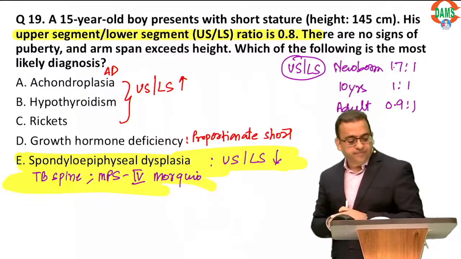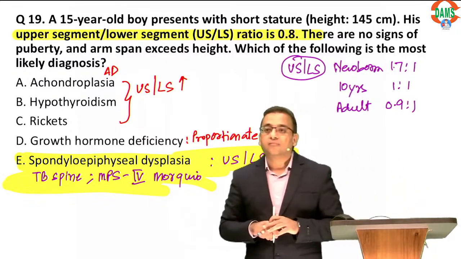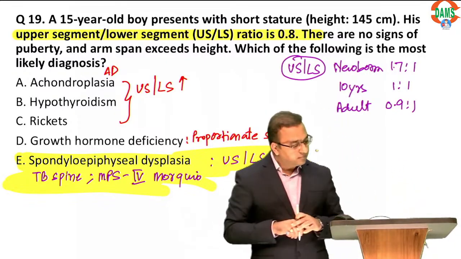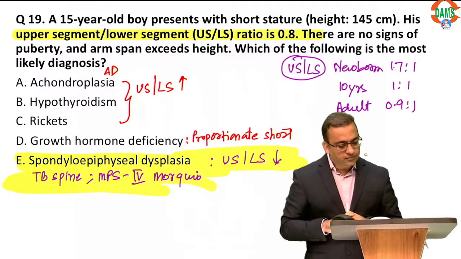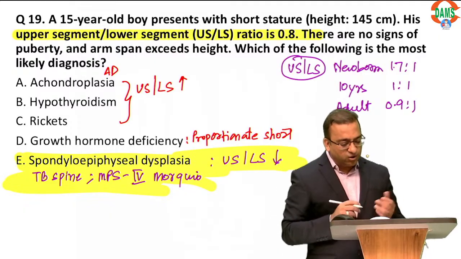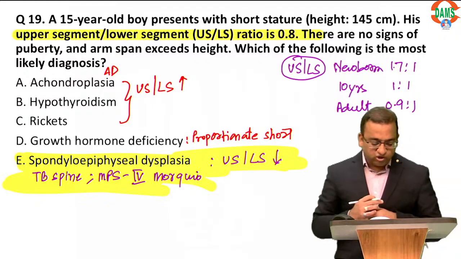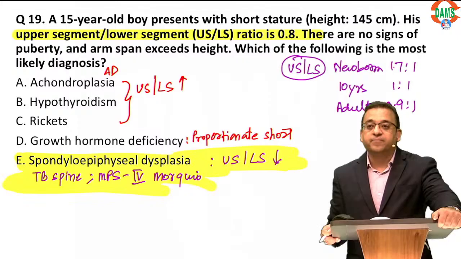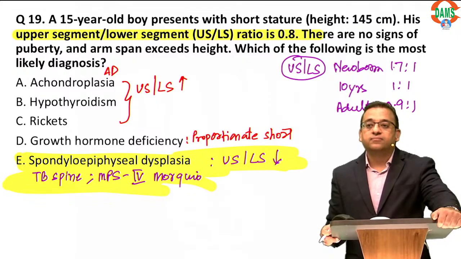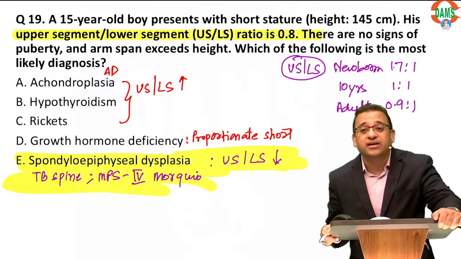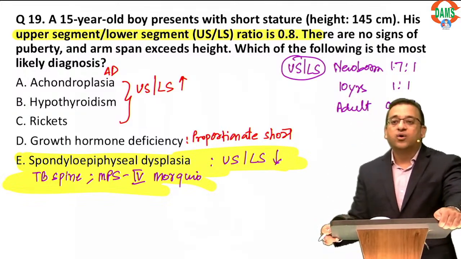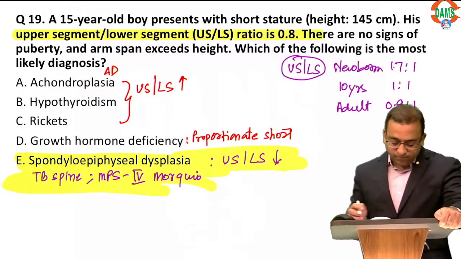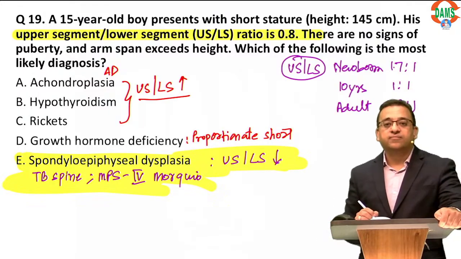Okay, Dr. Tanmay? In a 15-year-old, his ratio is reduced. So we'll think about spondyloepiphyseal dysplasia. In achondroplasia, ratio is increased, beta, increased for that age.